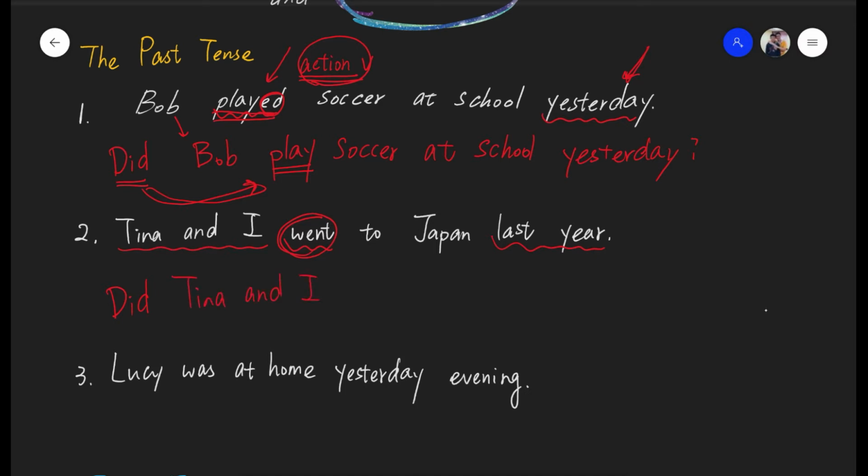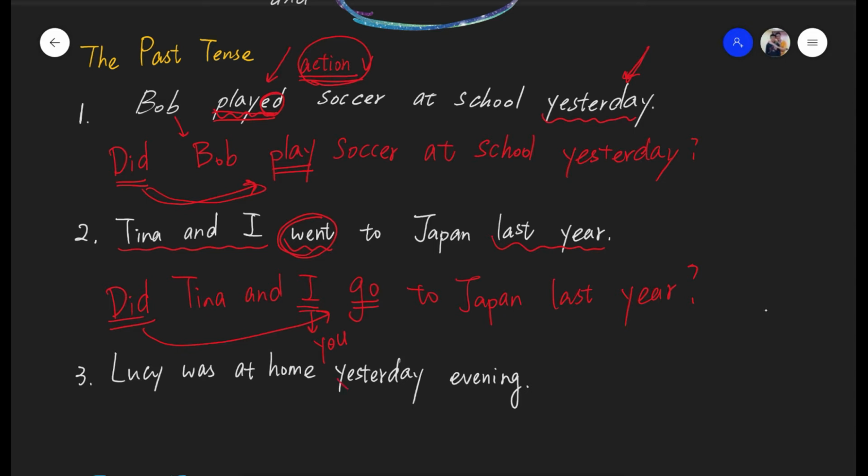Alright. Now after helping verb, you have to use a base verb. So the base verb of went is go. Did Tina and I go to Japan last year? Okay. That's one way to do it. Or did Tina and you? 因为通常不会自己问自己，你可以说 Did Tina and you go to Japan last year? They are both okay.